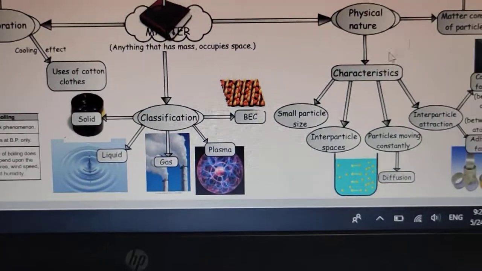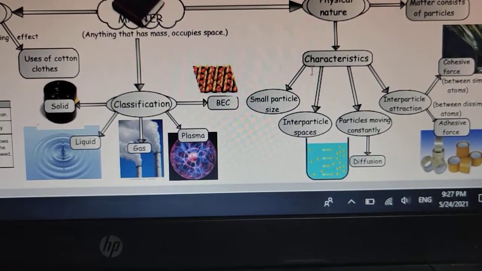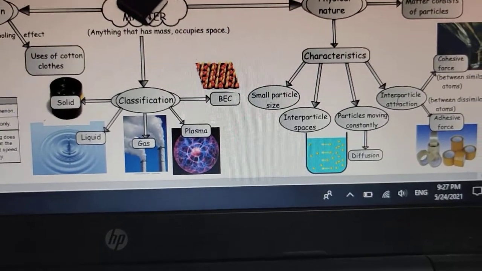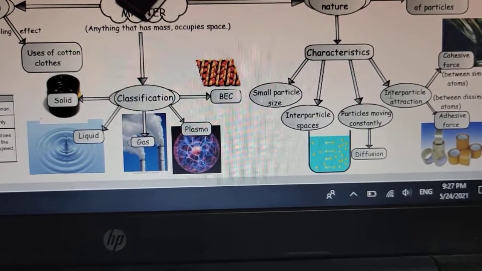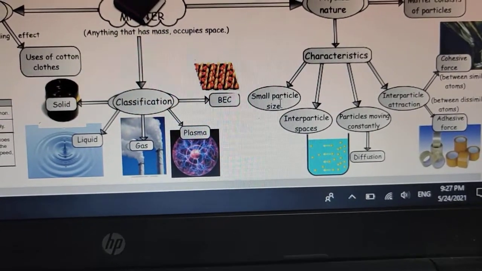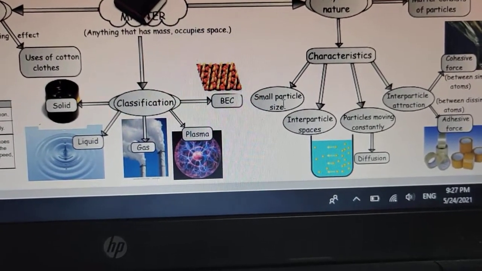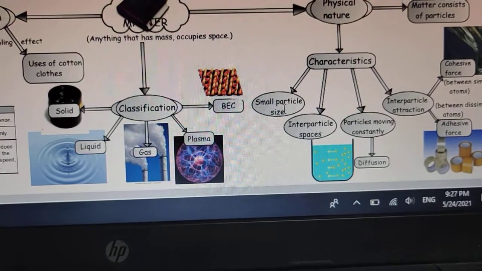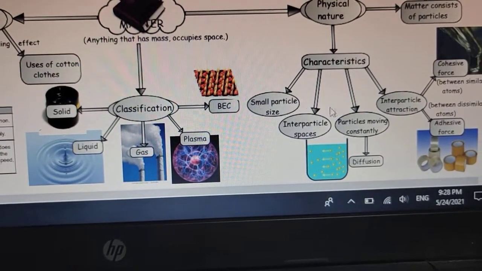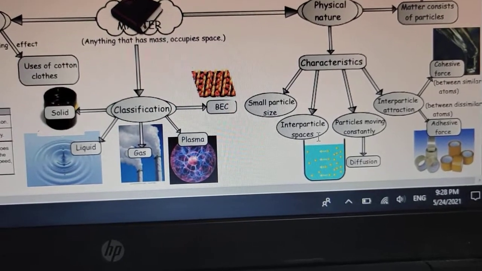Then if we talk about the physical characteristics of matter, we have basically 4 characteristics of the particles of matter. What are those characteristics? The first characteristic is that matter is made up of extremely small particles, smaller than our imagination. The second one is that the particles of matter have interparticle spaces.